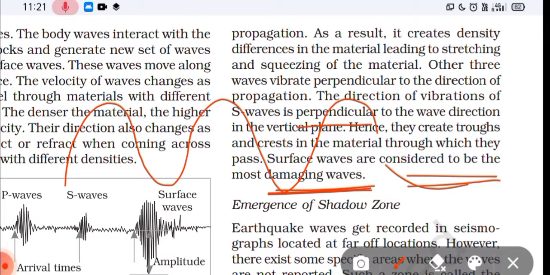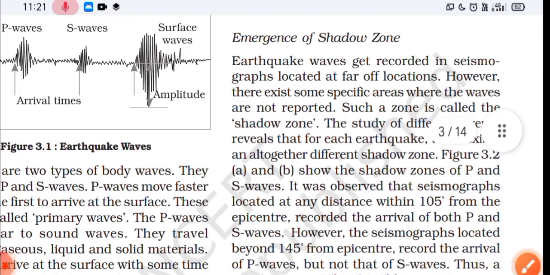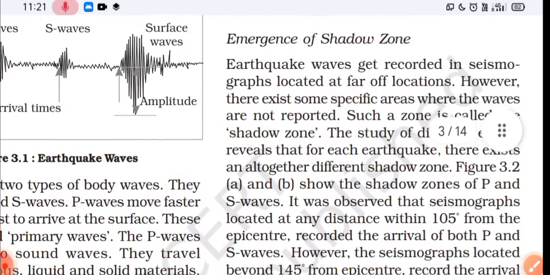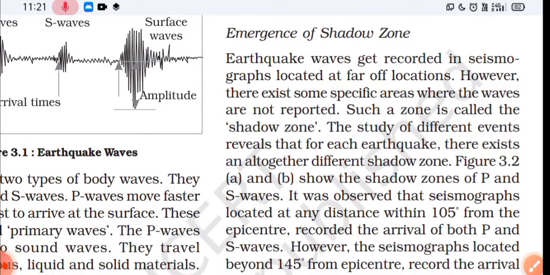Okay. Next we will learn about emergence of shadow zone. First of all, we'll read about what is shadow zone. When an earthquake takes place, all the places on the earth's surface do record the seismic waves, and there are some zones where seismic waves, that is P and S waves, do not reach during an earthquake, and this is called the shadow zone.